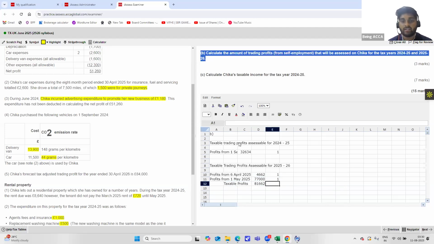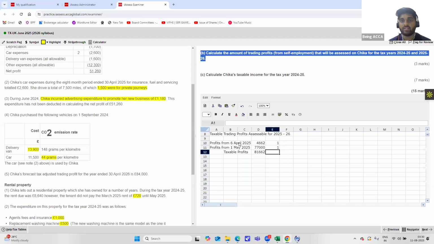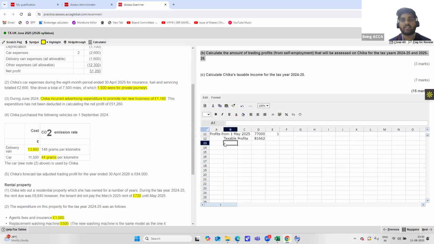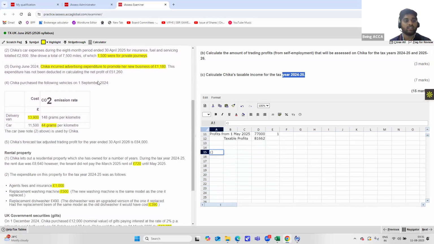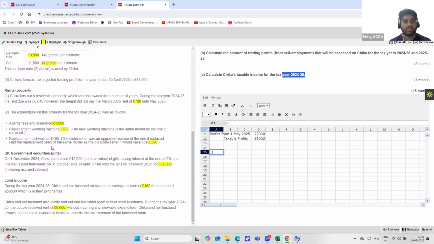All right. Next, what they are asking us is to calculate the taxable income for the tax year 24-25. So here, guys, again, remember they're asking us to calculate the taxable income for 24-25. That means it includes everything: self-employment income, the rental income, and also the savings income that you receive from the total savings income and the gilts that you have invested in, and also the rent a room relief, and the income from renting out a room. All right. So that is how you'll be calculating it.